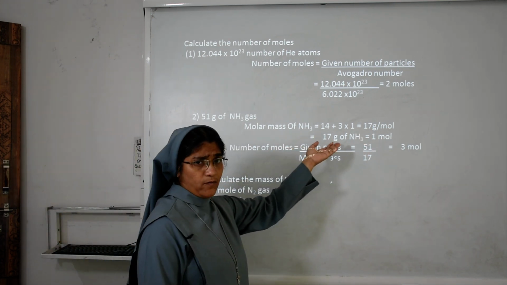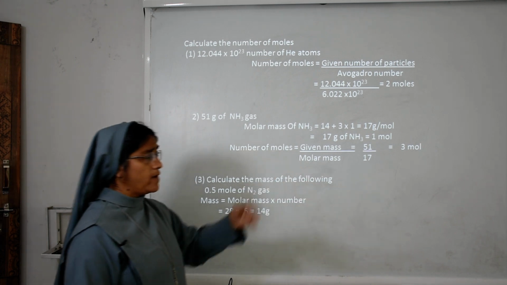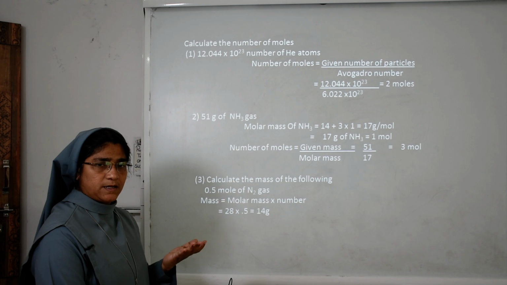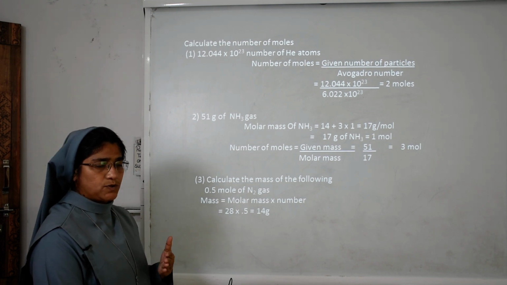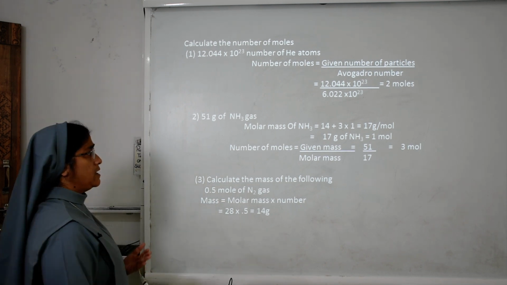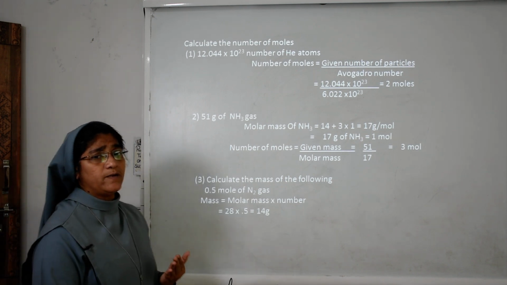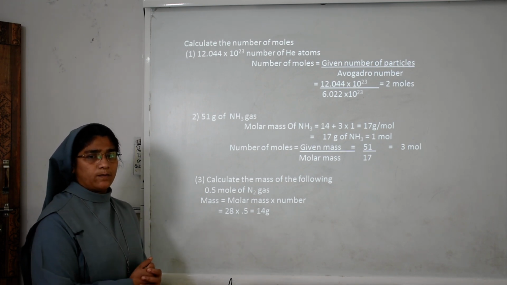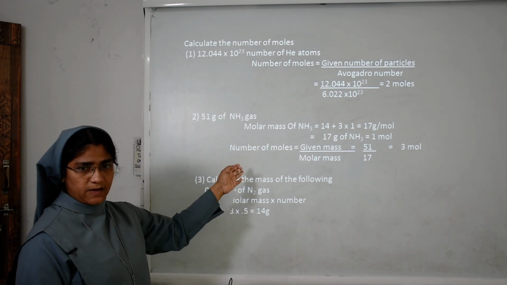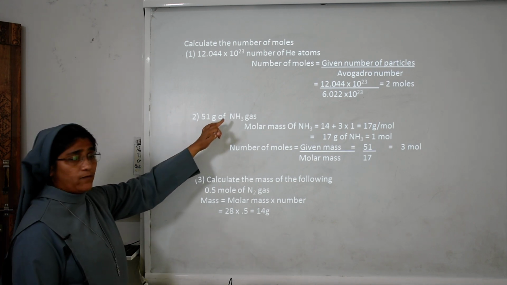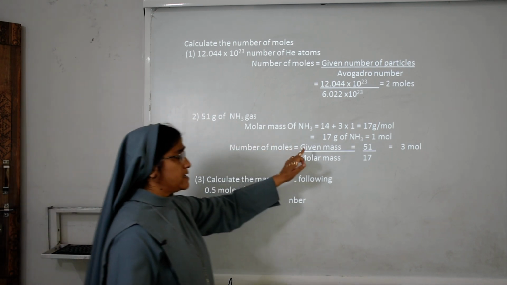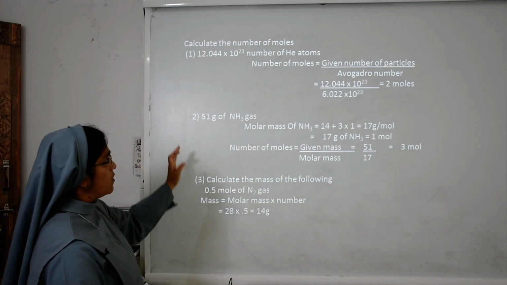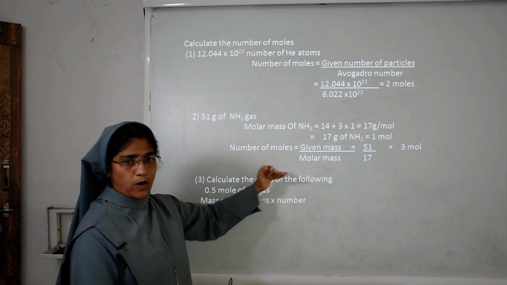Means 17 gram of ammonia is 1 mole. 1 mole means how many number of atoms are present in 1 mole? 6.022 into 10 raised to the power 23. So in this case, what formula will we use? Number of moles means given mass upon molar mass. Given mass is 51 gram of ammonia gas. So instead of given mass we will write 51.